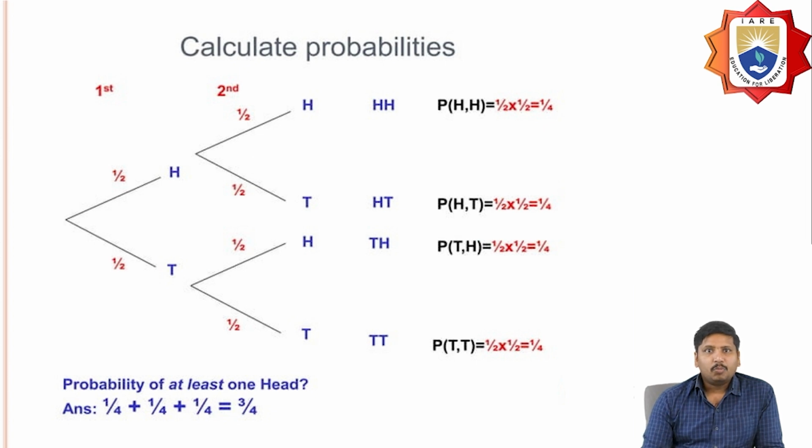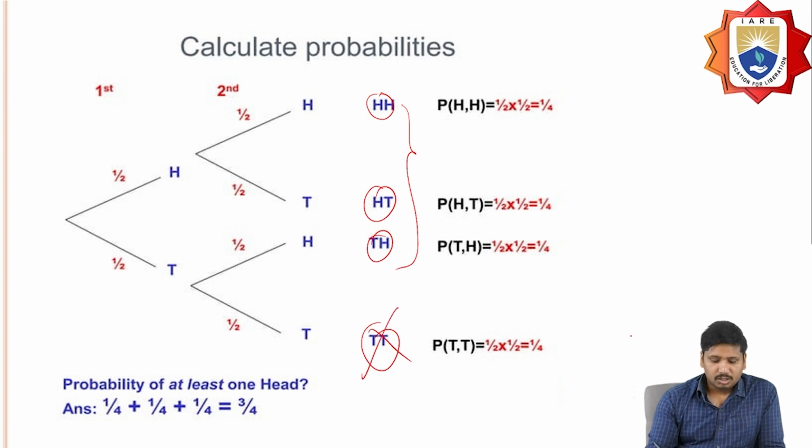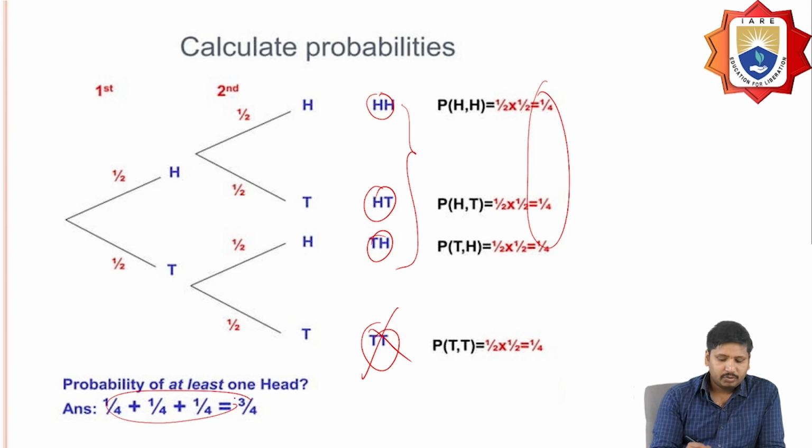So calculating the probabilities. What are the probabilities we're going to calculate? The probability of obtaining at least one head. If we look at this, these are the four possible outcomes. Out of these, at least one head means I'm going to get only these three events. This one will not be considered. So the sum of all these probabilities should be the probability of getting one head.